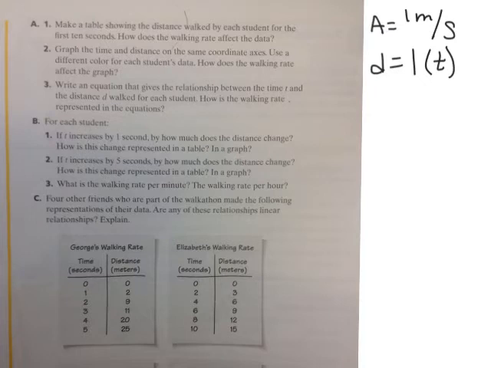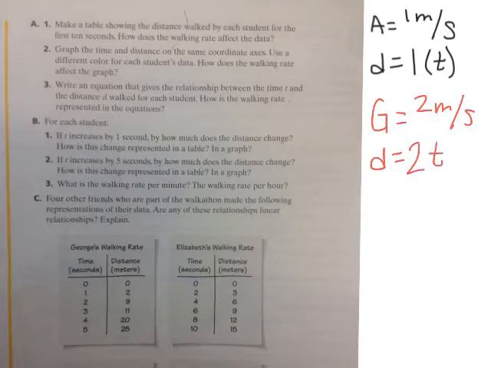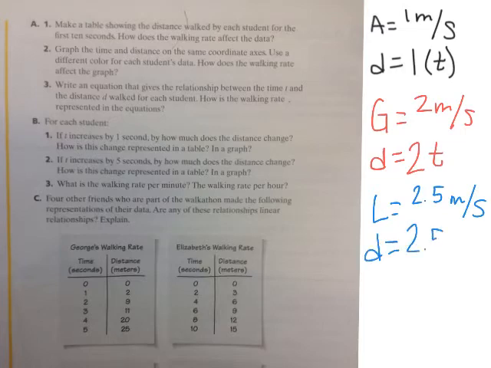I would do the same thing with Gilberto, and his rate was 2 meters per second. Putting that into the same equation, I would get distance equals 2 multiplied by time. For Leanne, her rate was 2.5 meters per second. If I put that rate into the equation, I get distance equals 2.5 multiplied by time.